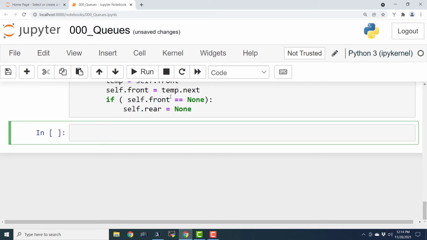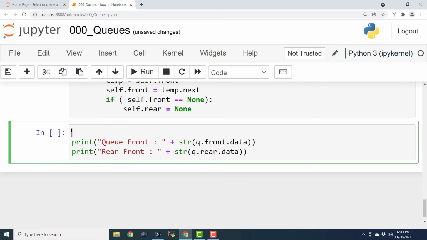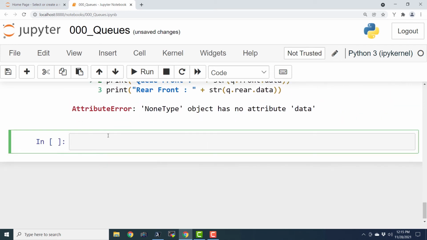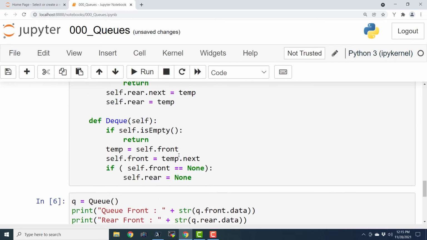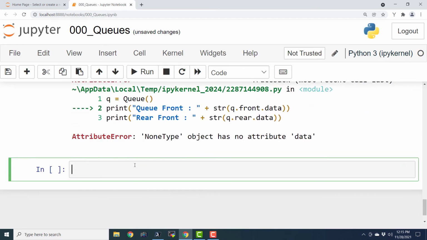Now let us create the main driver routine for driving this entire code, and this is the code for the driver. I'm going to say queue equals Queue, and if I execute it, it is going to create an object, but it is also going to throw an error because we don't have any data in the queue as of now. We should have actually added the condition to check before printing the front and rear that there is no data. So we can even add that sort of condition, but as of now it is good enough.